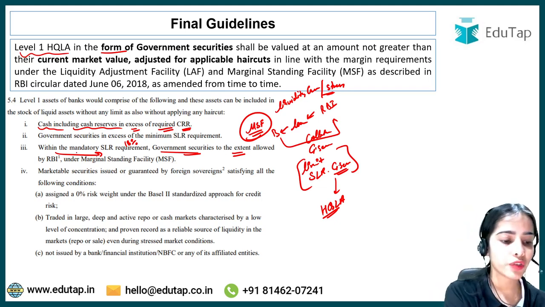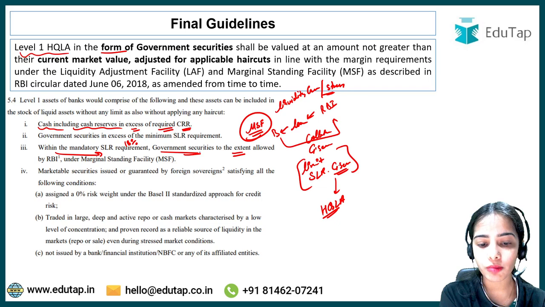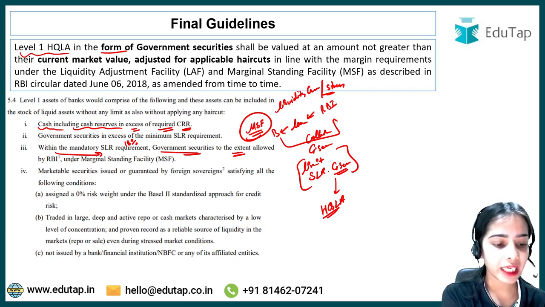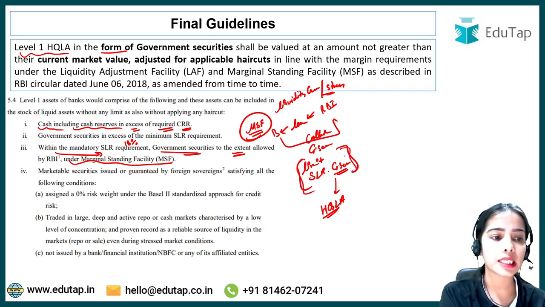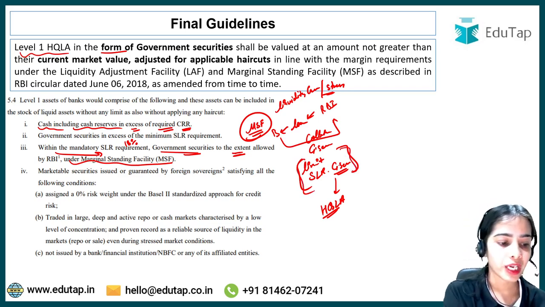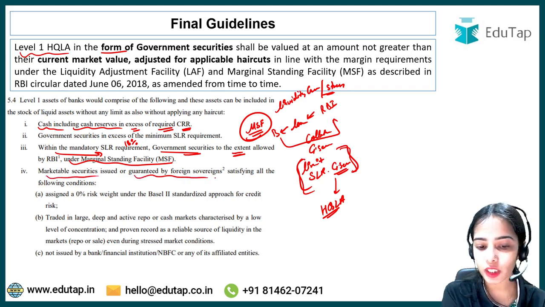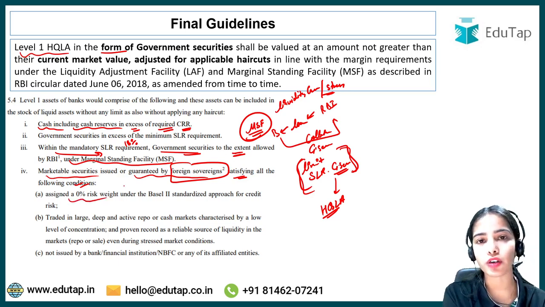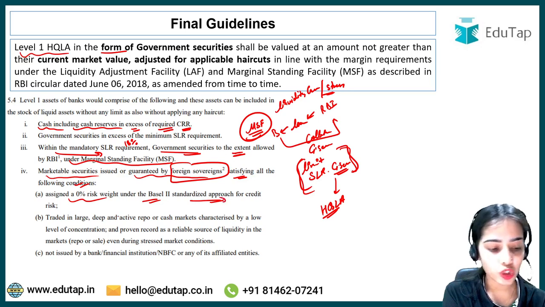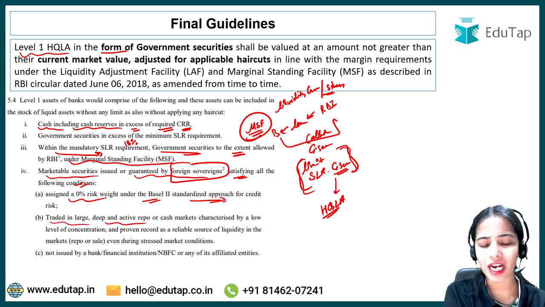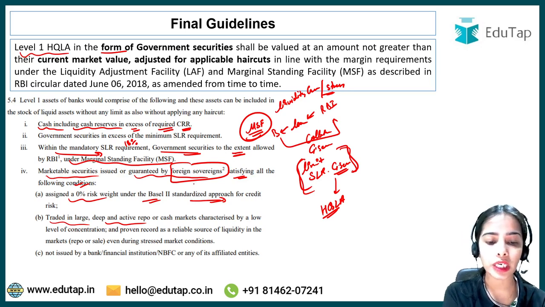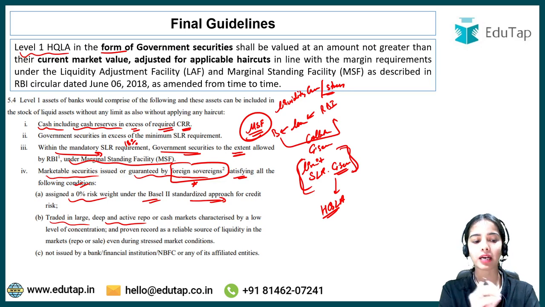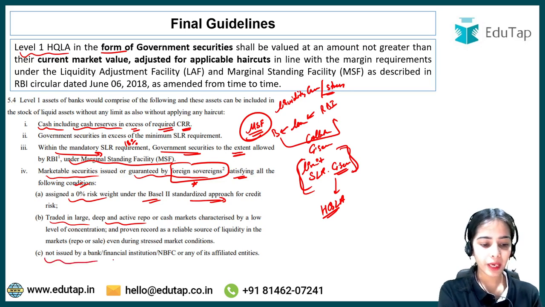This has been said: within the mandatory SLR requirement of 18%, government securities to the extent allowed by the RBI under the MSF are allowed as high quality liquid asset also. Next, marketable securities issued or guaranteed by sovereign governments, that is foreign governments, satisfying all the following conditions: they are assigned a 0% risk weight under the Basel II standardized approach, and traded in a large, deep, active repo or cash market. That means there is a huge trade going on in such marketable securities issued or guaranteed by foreign sovereigns. They are not issued by a bank or financial institution.